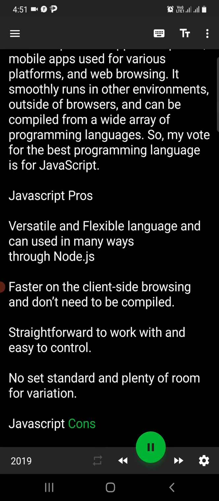JavaScript cons. Is vulnerable and can be exploited for malicious purposes in some cases. You can encounter some browser support issues in some cases. Server-side scripts always provide the same output and client-side is a bit unpredictable.